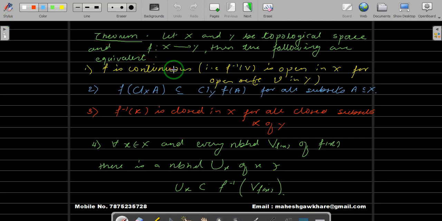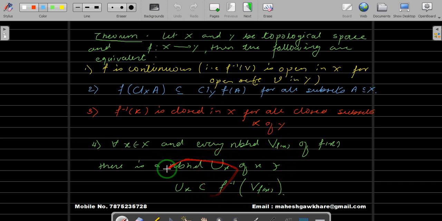Now in the previous video we have proved the theorem which deals with the equivalent statements for continuity of a function. Let us recall: f is a continuous function, and f of closure of A is contained inside closure of f of A. The inverse image of a closed set is a closed set, and for every x in X and every neighborhood of the image of x, that is f(x), in your codomain, there exists a neighborhood of x in your domain which is contained inside the inverse image of this open set.